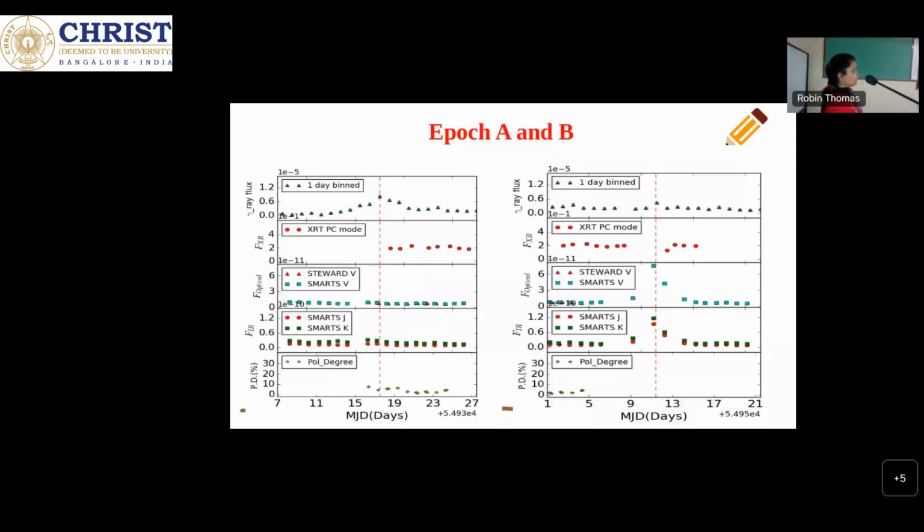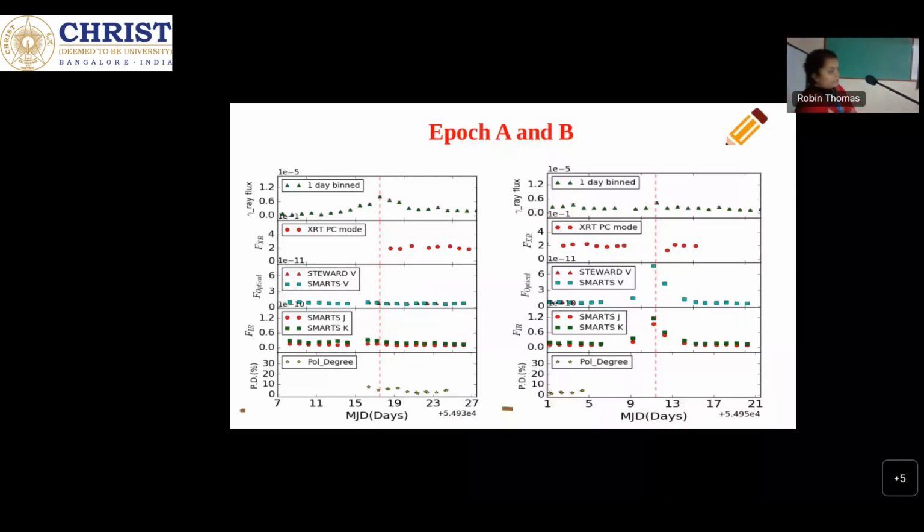This light curve is also for the 9 years, from 2008 to 2017. For these two epochs, when we generated the SED, as this is a BL Lac source, as I told you, the high energy emission is mainly dominated by synchrotron self Compton. So we found that gamma ray emission is mainly coming from synchrotron self Compton, and the low energy emission is coming from synchrotron emission.